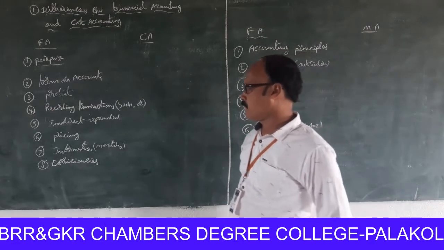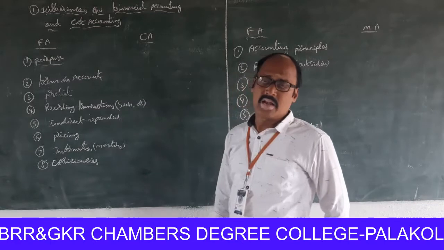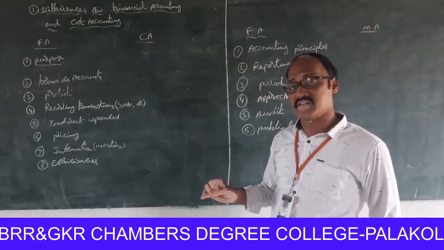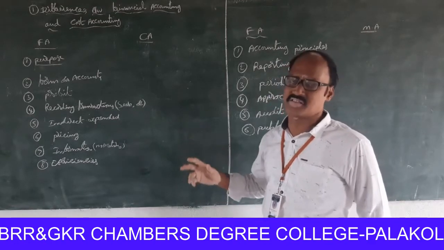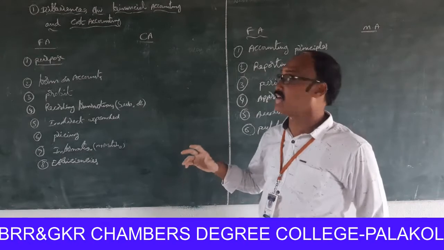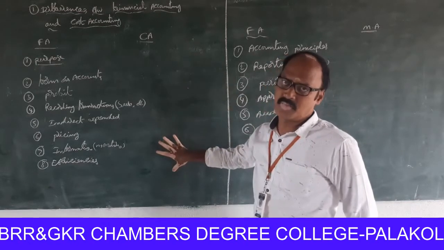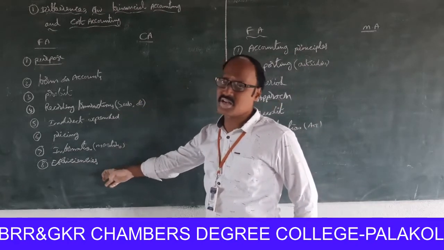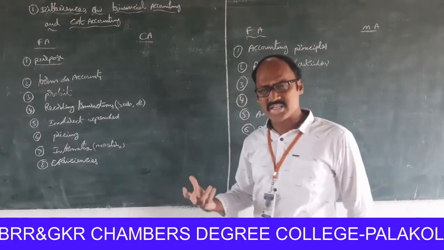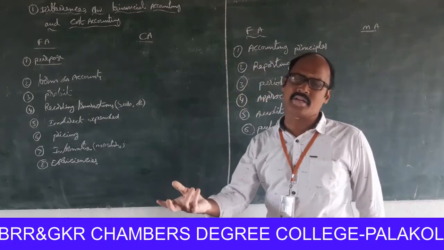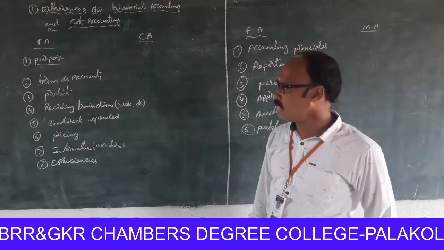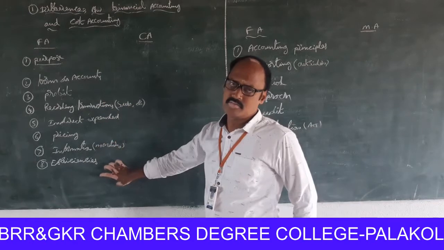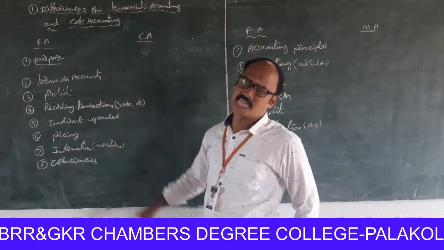And next one, efficiencies. Labor efficiencies, overheads. Some of the efficiencies are to be calculated in cost accountancy only. Those efficiencies are not calculated in financial accountancy, because financial accountancy does not consider non-monetary transactions. So the efficiency calculations are not available in financial records.